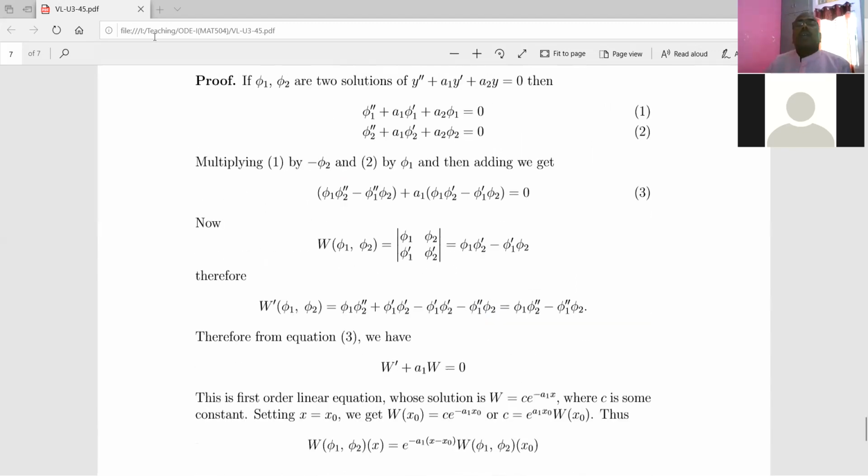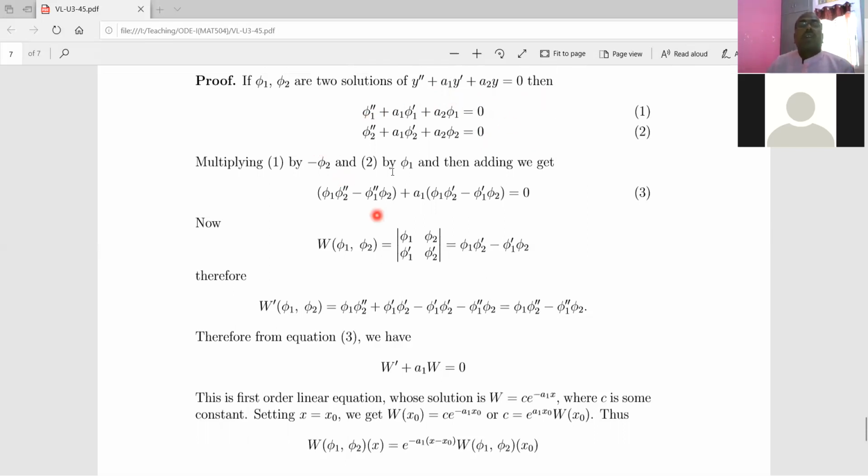If phi1 and phi2 are the solutions of the second order differential equation, it means the differential equation is satisfied, and therefore you will get equation 1 and equation 2. The only reason is that phi1 and phi2 are the solutions of the second order homogeneous differential equation.